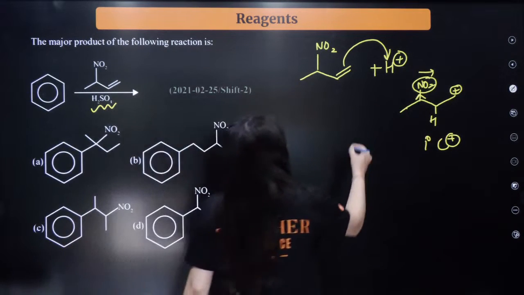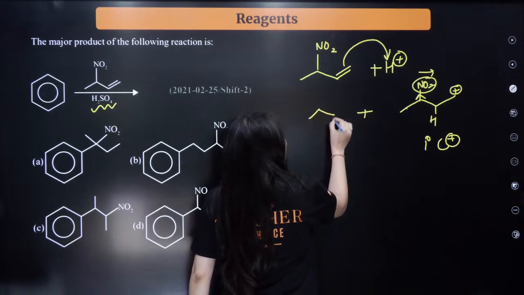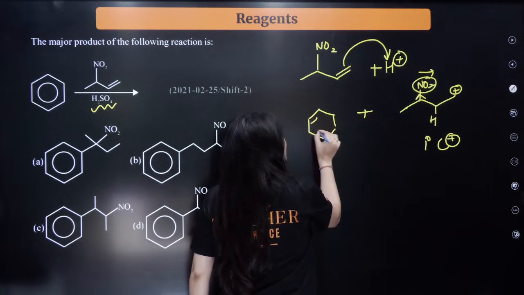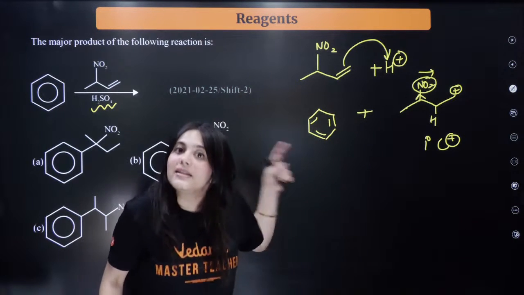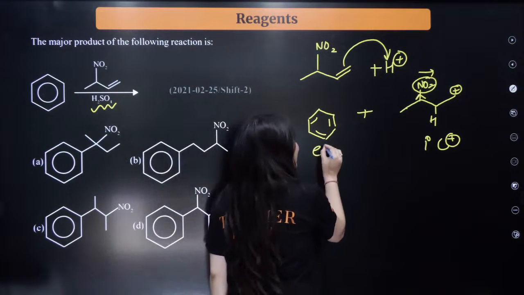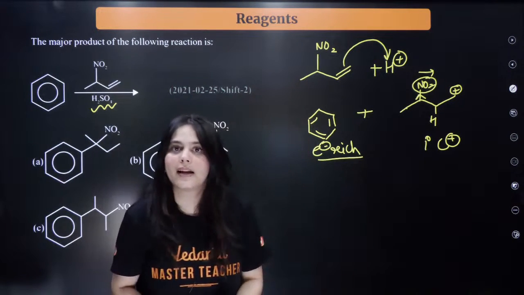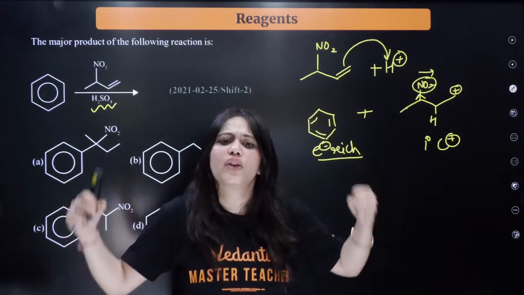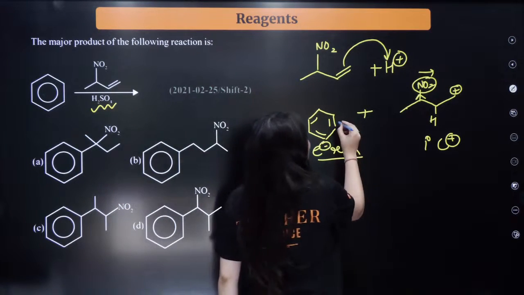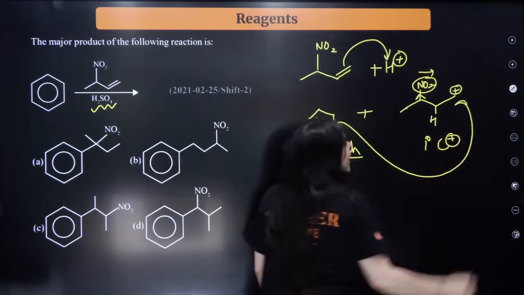Now I'm trying to react it with the benzene molecule. What is the feature of the benzene molecule? Benzene is a very, very electron-rich species, so it will attack this positive charge over here.